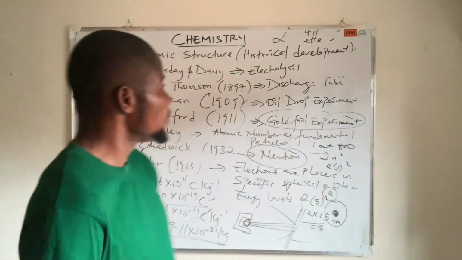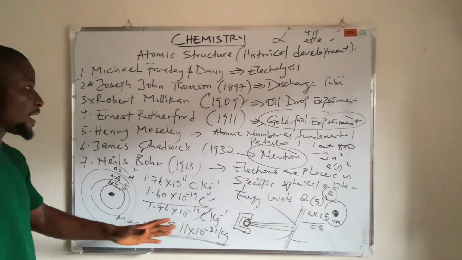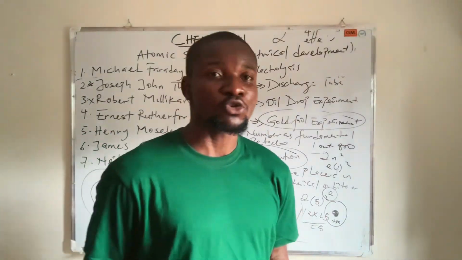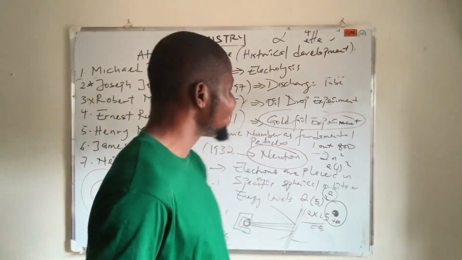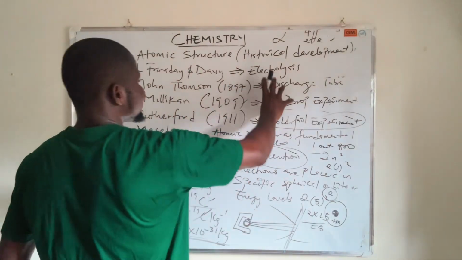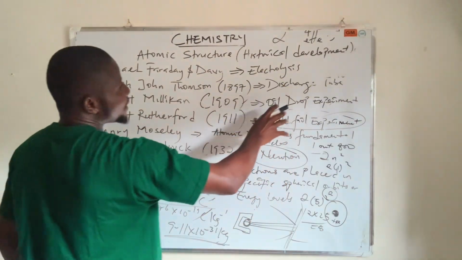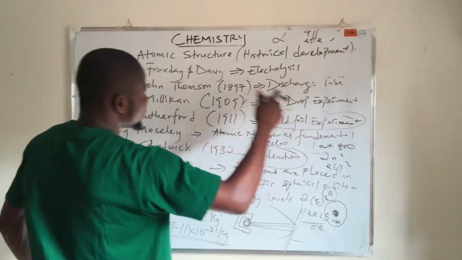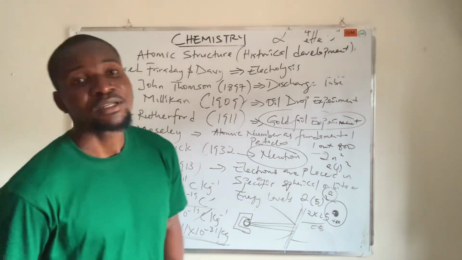Now, if you look at this whole thing, you notice that these scientists and their experiments led to the discovery of the atomic structure. So I wanted to make sure that you take note of the experiments these people did and what each experiment is about, because the examiners may ask questions like: the oil drop experiment was run by who? The experiment on the discharge tube was done by who? These are the kinds of ways they set the exams.